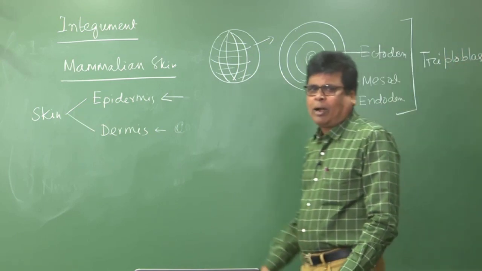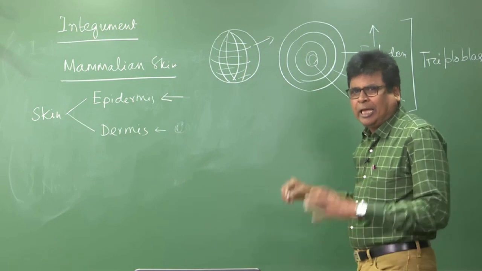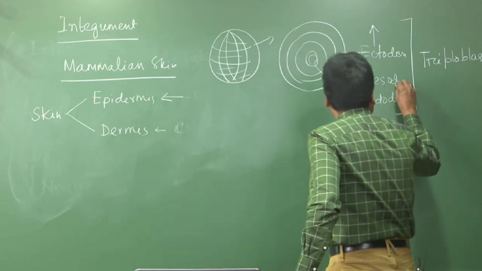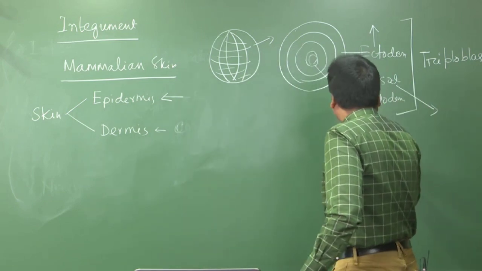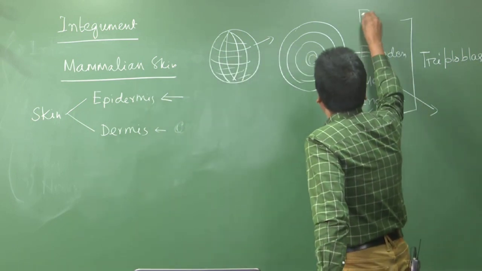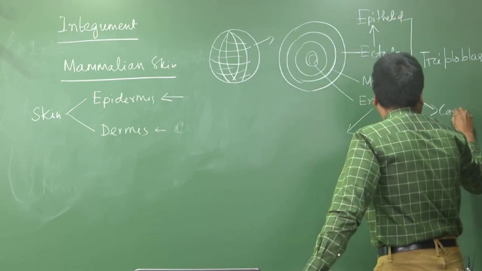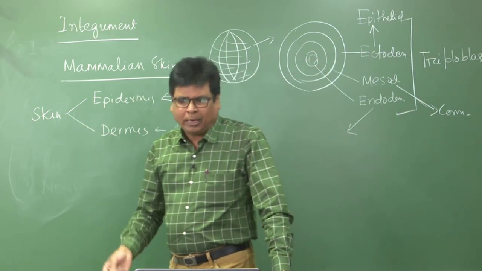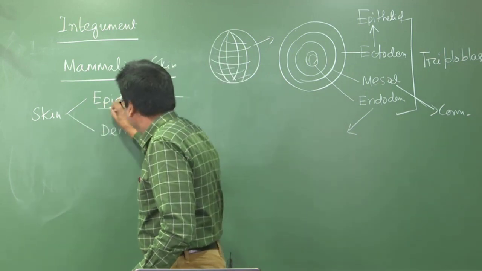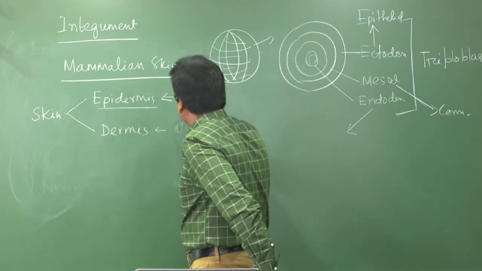Okay. So now what happens? During development, this ectoderm gives rise to a variety of tissues. Similarly, the mesoderm develops different types of tissues, and endoderm also develops different types of tissues. Usually the ectoderm develops epithelial tissue, and the mesoderm develops the connective tissue. So now in the case of the skin, the outer layer is known as epidermis, and this epidermis consists of epithelial cells.